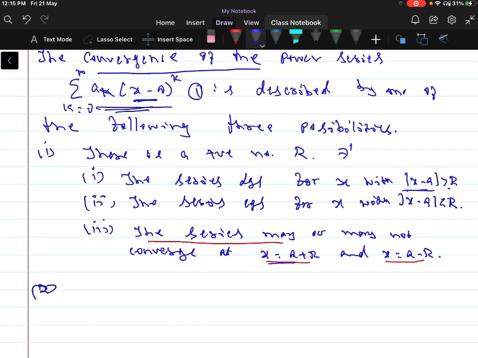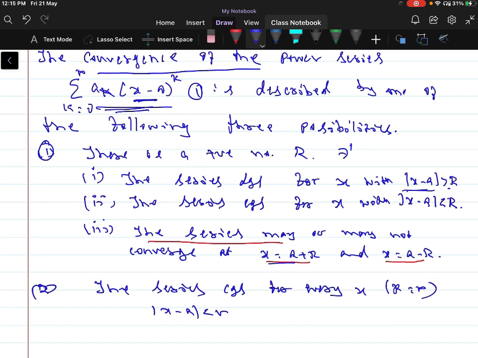So let us write the second point here. This is the first point. The series converges absolutely for every x. So therefore I can take r equal to infinity. It means modulus of x minus a less than infinity.